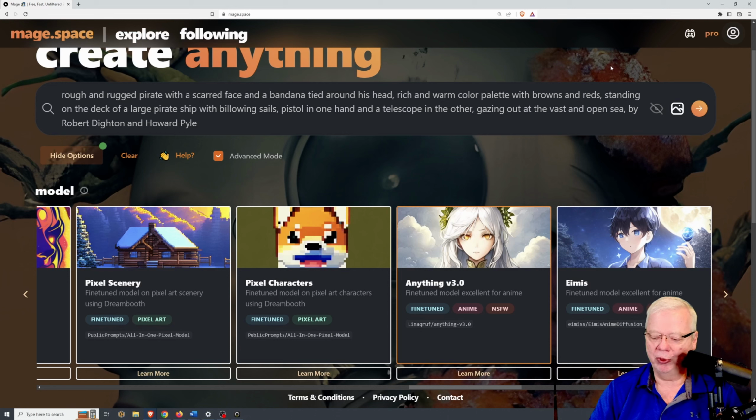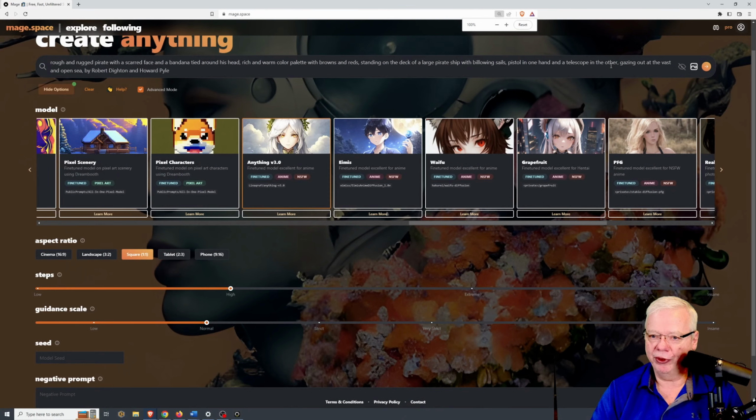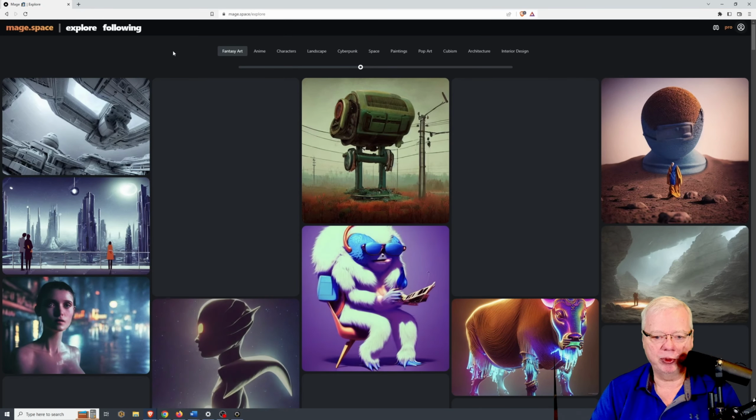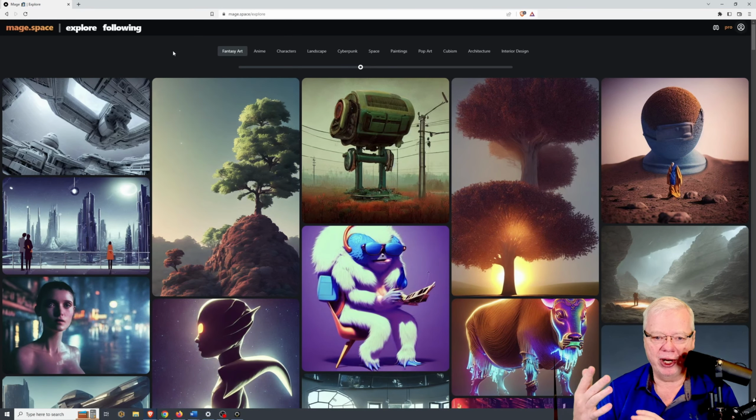And now what we're going to do is jump over to the main screen here. So like when you go to Midjourney, you have the community screen, which is basically what you see here. I don't want to scroll too far because I never know what's going to pop up in here. But you'll notice one of the things it does up here is it sorts out the artwork by the type of artwork that it is.